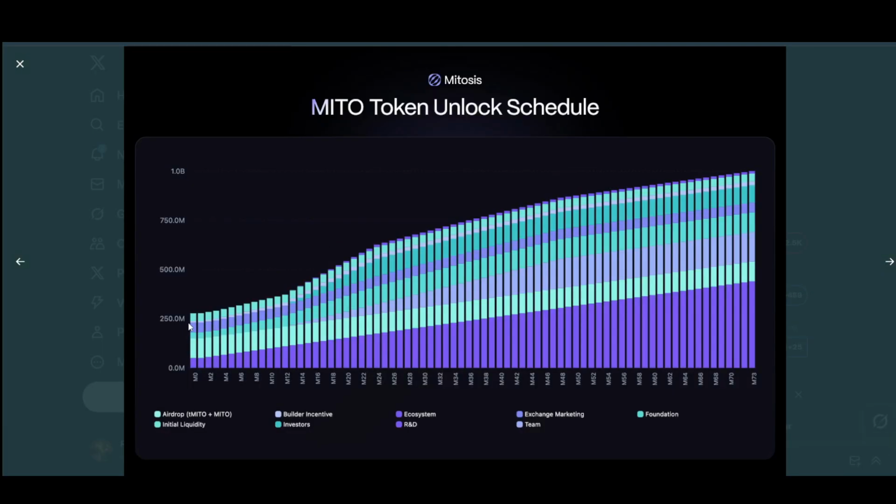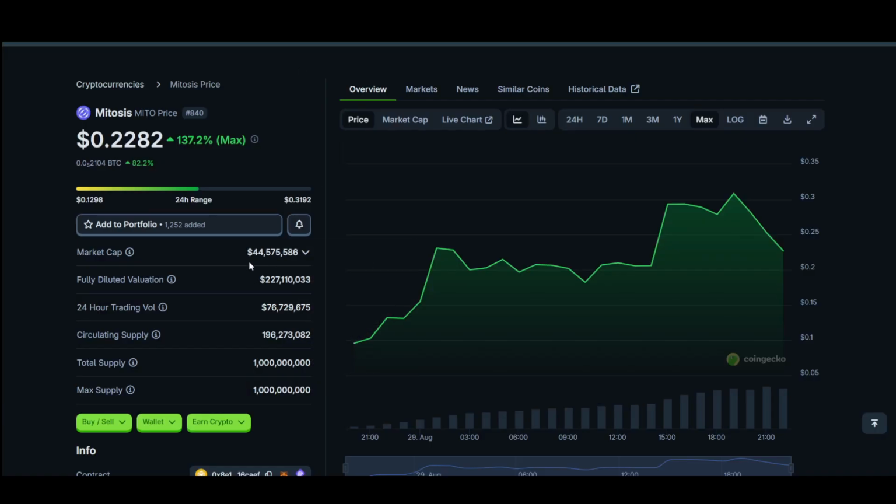And this is how it looks. As of now, the circulating supply should be slightly above 250 million, and by month 18, as you can see, the circulating supply will reach as high as 500 million. So if the token's price is like 22 cent as of now, and it wants to hold this exact price after 18 months, it would need a double market cap of like 88 million. So that is something you should know.